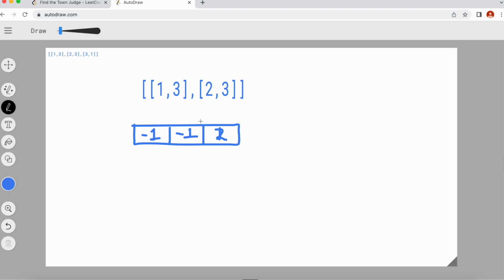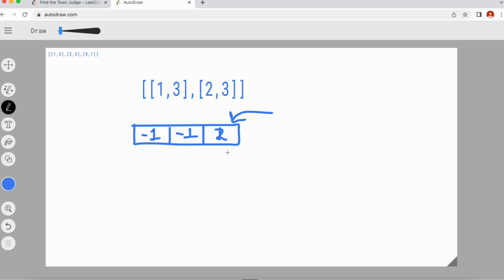In the end, we can see that for the third person there is no input given, so we assume that the third person doesn't trust anyone. Now you can see there were three people, and two of the people living in the town trust this person, so this should be the judge.